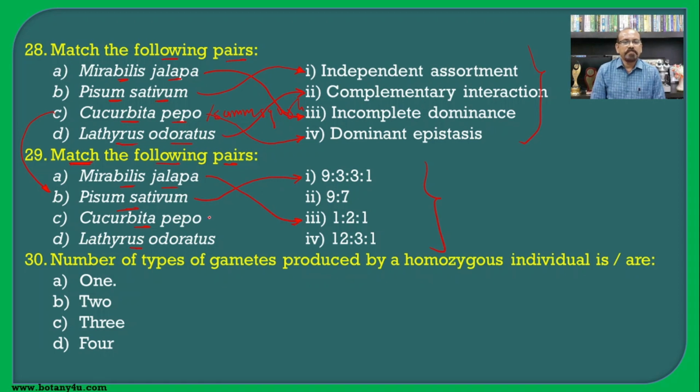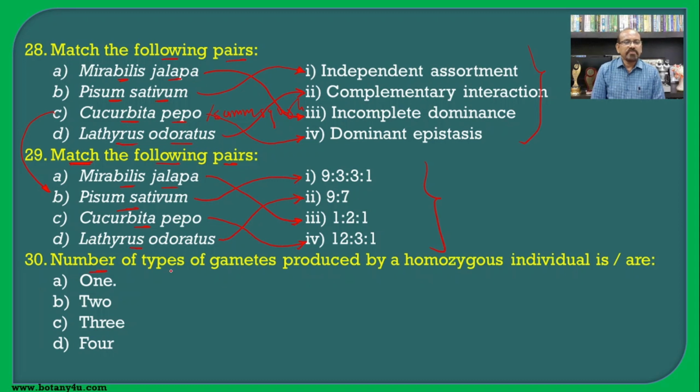Cucurbita pepo, taken as an example for the dominant epistasis, having the ratio 12:3:1, and Lathyrus odoratus taken as an example for the complementary gene, that is the ratio 9:7. So in this way we can correctly pair the characters as well as the ratios.